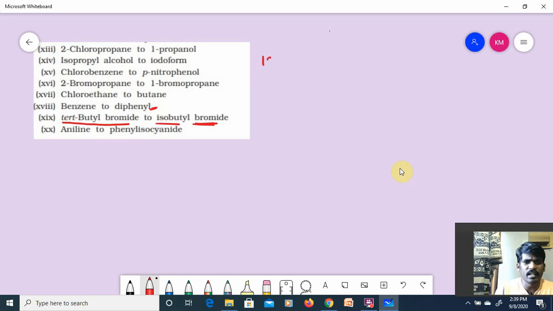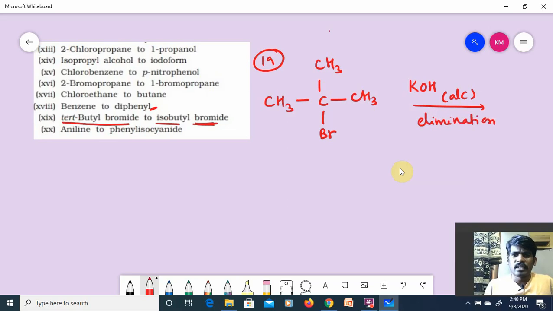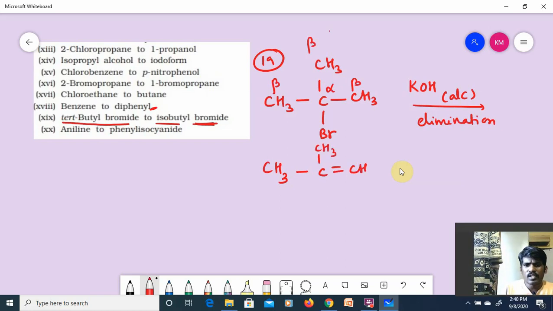This is 19th, right? Tert-butyl bromide means (CH3)3C-Br. I will treat it with alcoholic KOH. Alcoholic KOH means obviously which reaction, guys? Elimination. This is alpha, it is beta, beta, beta, which means from anywhere you can remove the hydrogen. I will get isobutylene.